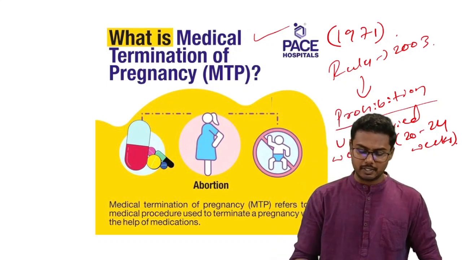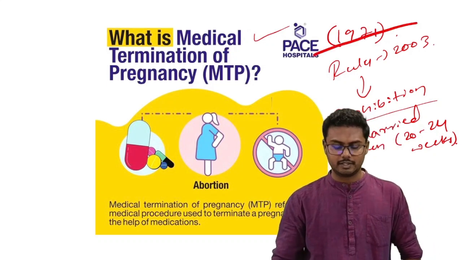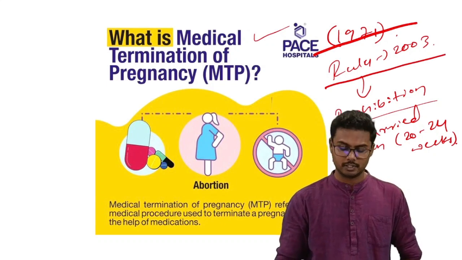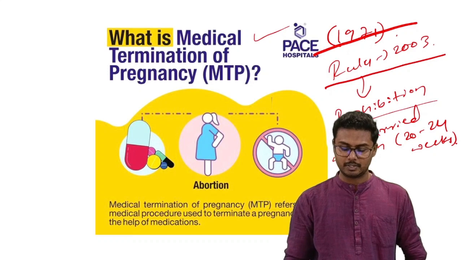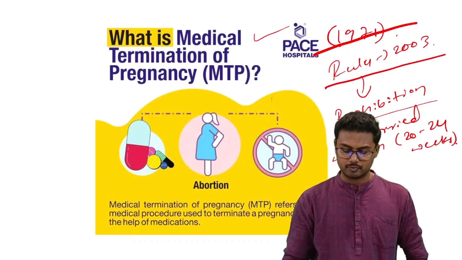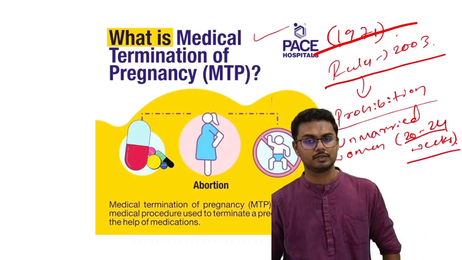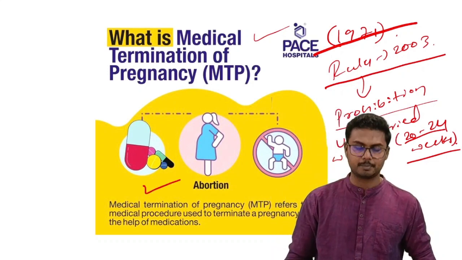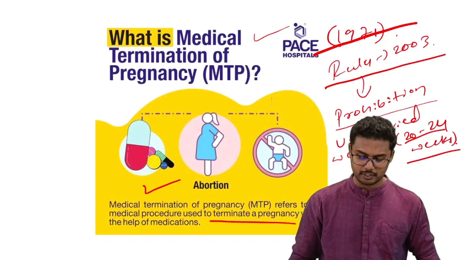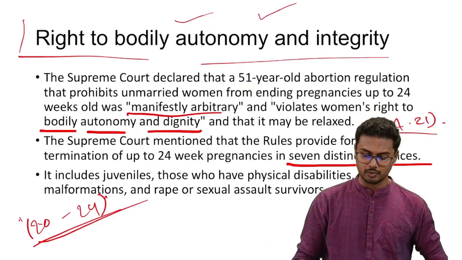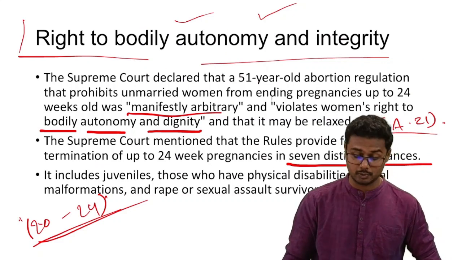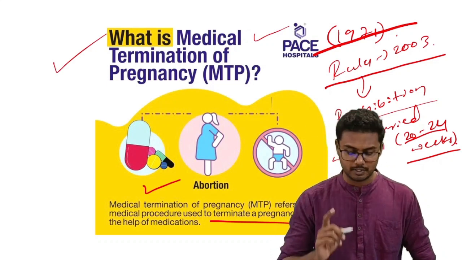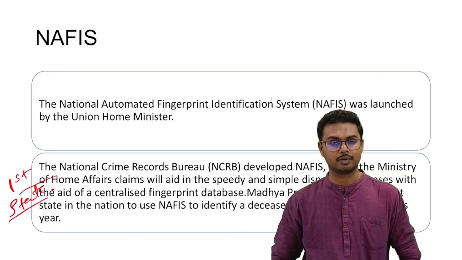Right? The Medical Termination of Pregnancy Act was enacted in the year 1971, and the rules were amended in the year 2003, and it prohibits unmarried women who are between 20 to 24 weeks pregnant from opting for abortion. Alright, so medical termination of pregnancy refers to a medical procedure used to terminate pregnancy with the help of medications. So with this being said by the Supreme Court, now the center has to once again make some amendments to this particular legislation, that is Medical Termination of Pregnancy Act of 1971.